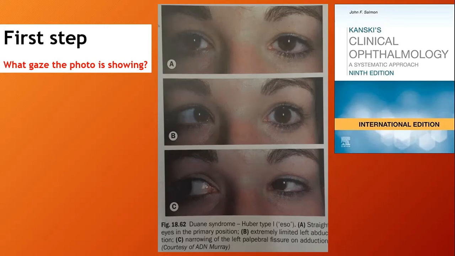So when you answer, try to add the word seemingly. So it seems that the top photo is orthotropic. What is the importance of adding seemingly, or it seems to be orthotropic? First, because the patient is not looking at the flashlight. Second, you depend on the Hirschberg test, and the Hirschberg test is a rough test.